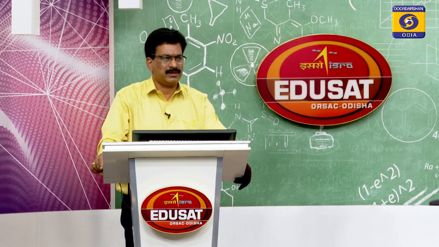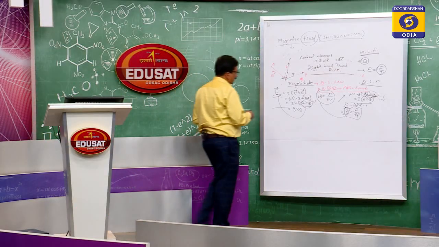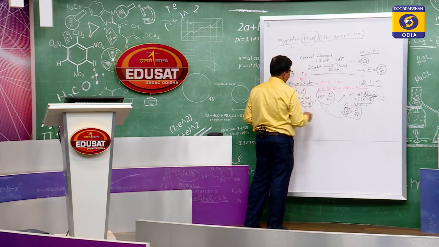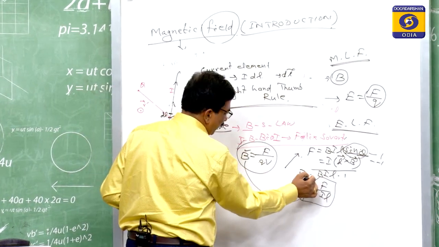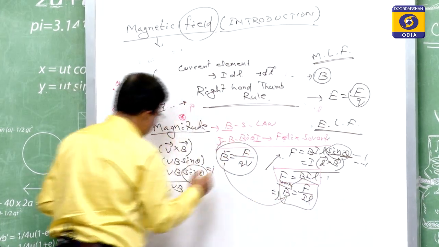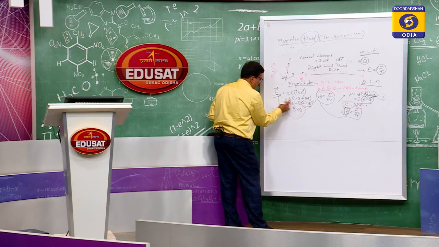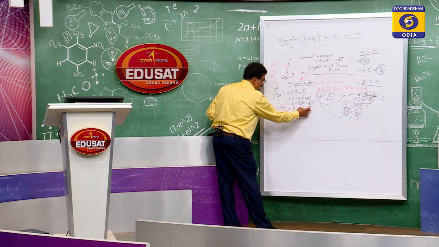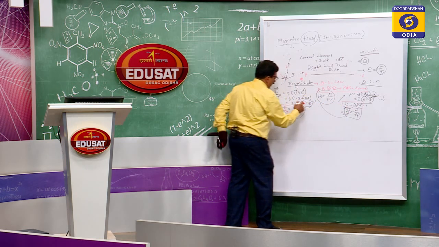Now we are going to discuss whether the two expressions we derived, B equals F by QV and B equals F by IL, or F equals QVB and F equals BIL, are equal or not. If they are equal, their dimensions will also be equal, so you can convert one to the other. Let us first check whether F max equals QVB and F max equals BIL are the same or not.